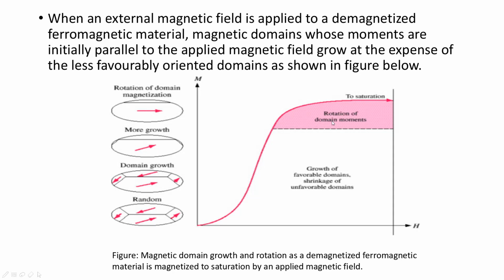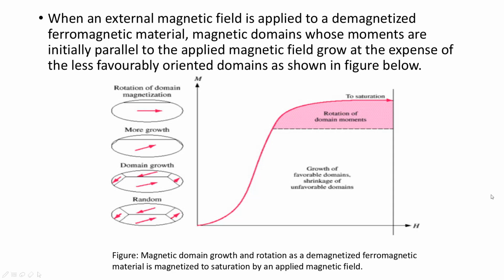But we can see that in the region of rotation of domain, the slope is less. Therefore, the energy required for rotation of domain is more than the energy required for domain growth. Therefore, initially the domain growth takes place.